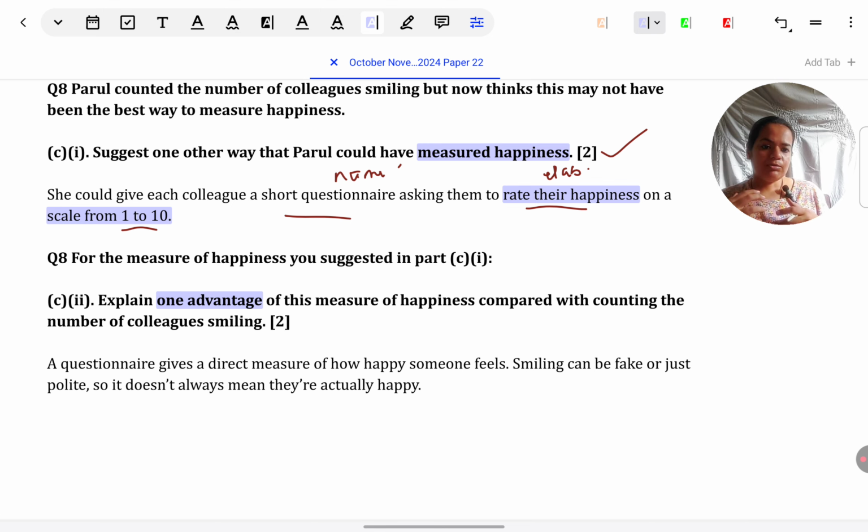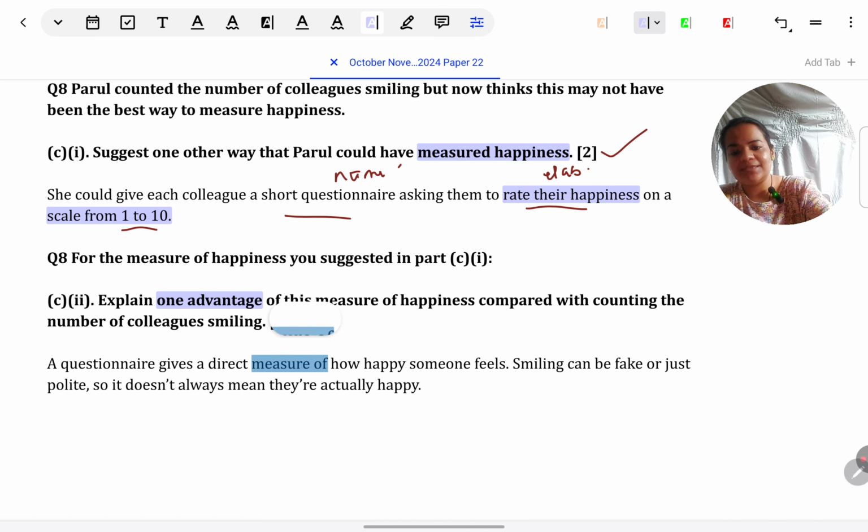So if you think about it, when it comes to observation, counting is observation. What is always the problem? It's indirect. We are looking at behavior. From that, we are inferring what is going on in someone's mind. As compared to that, why is a questionnaire always better? Self-report, direct. They tell us on their own what they think. That advantage we are getting, which we do not get in observation. Now that we have learned observation versus questionnaire, we just have to link it, use wording from the scenario and give how it is being seen in this case.